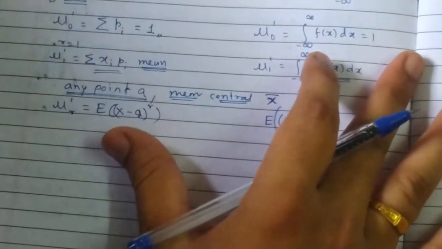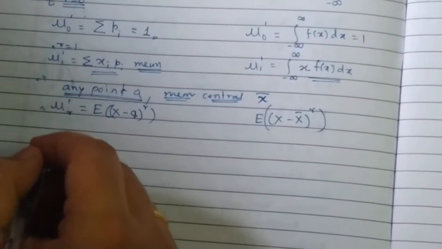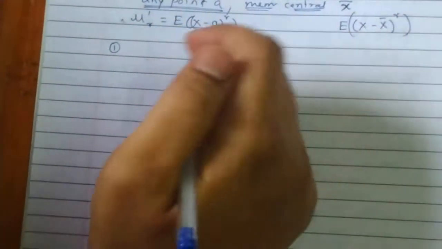But how to calculate them using the moment generating function is very important. So we are going to define what the moment generating function is. First we would like to define it for a discrete random variable.